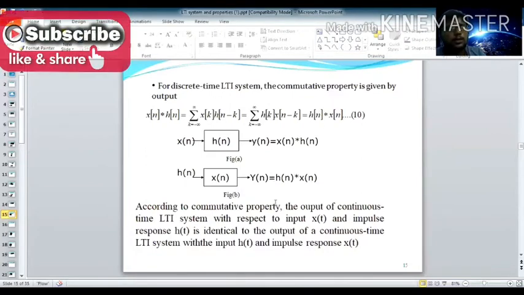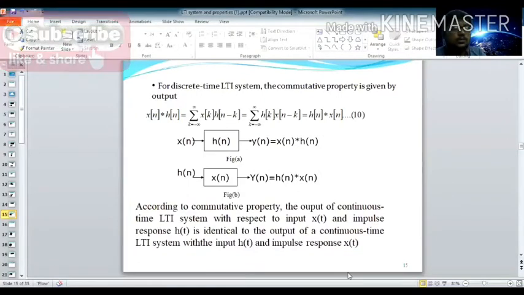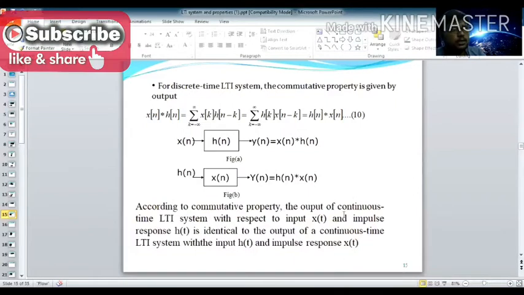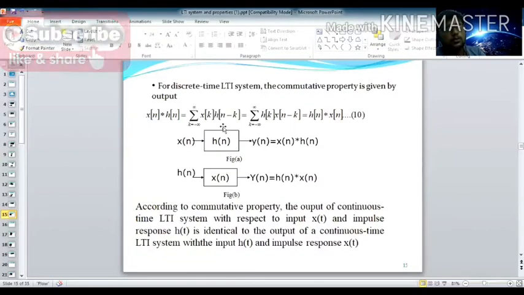According to the commutative property, the output of a continuous-time LTI system with input x of t and impulse response h of t is identical to the output of the continuous-time system with input h of t and impulse response x of t. Similarly for discrete time also: the output of a discrete-time LTI system with input x of n and impulse response h of n is identical to input h of n and impulse response x of n. Both are identical. So this is what we call the commutative property.